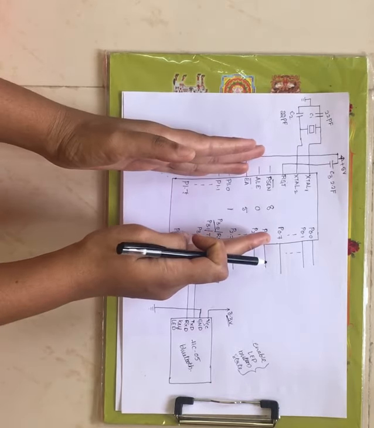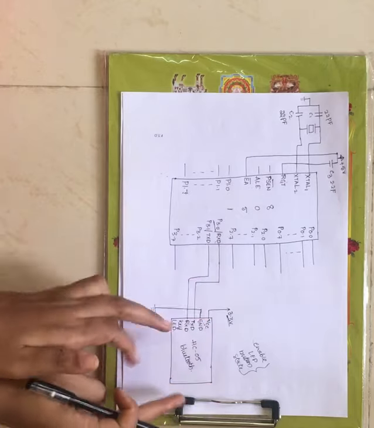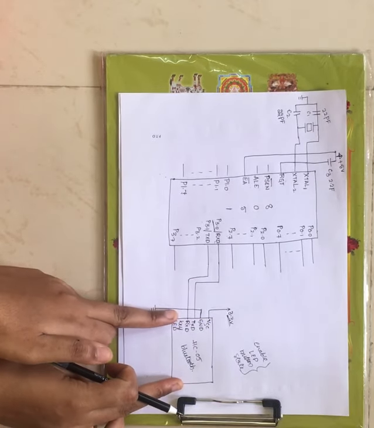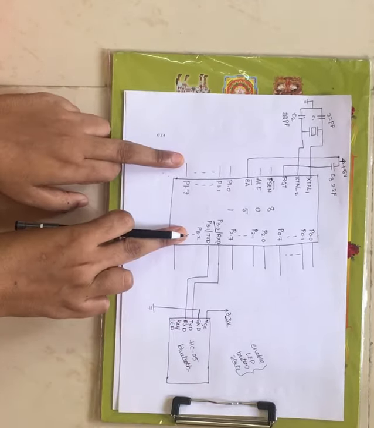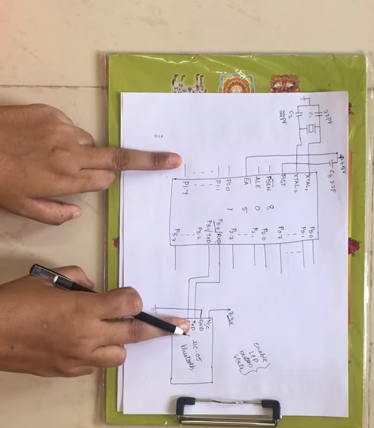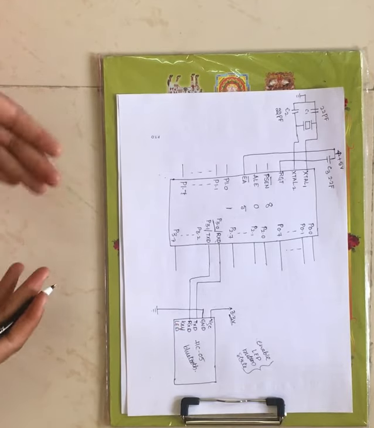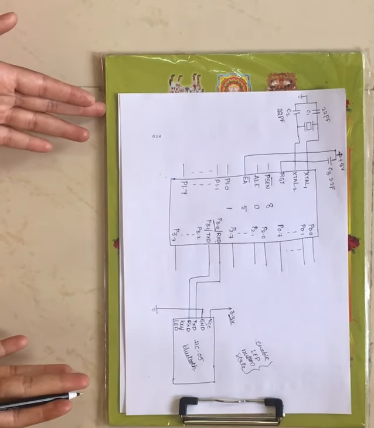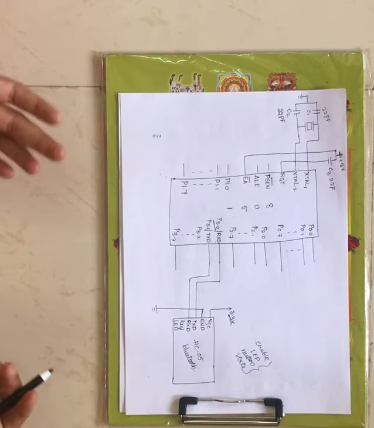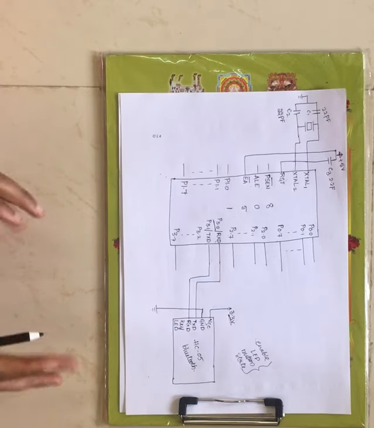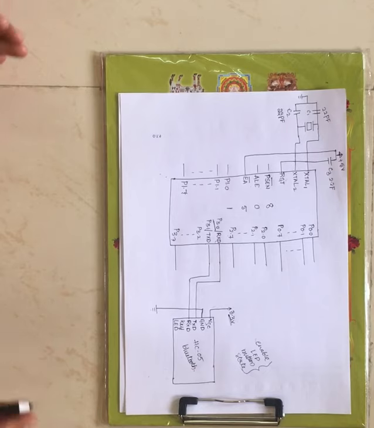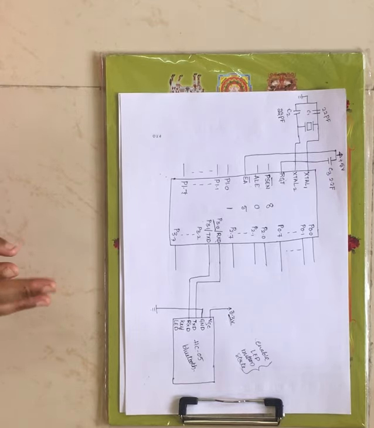If you are transmitting data from the 8051, the Bluetooth module has to receive the data. If the Bluetooth module is transmitting the data, the 8051 has to receive it. So the receive pin connects to the transmit pin, and the transmit pin connects to the receive pin. The remaining 4 pins that give the status of the Bluetooth module need not be connected to the microcontroller, so they are left as they are. This is how to interface the 8051 microcontroller with the Bluetooth module, with just 2 connections: receive to transmit, transmit to receive.